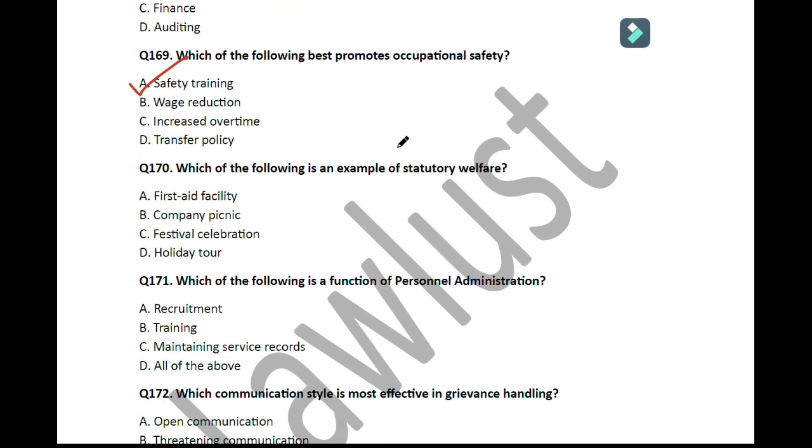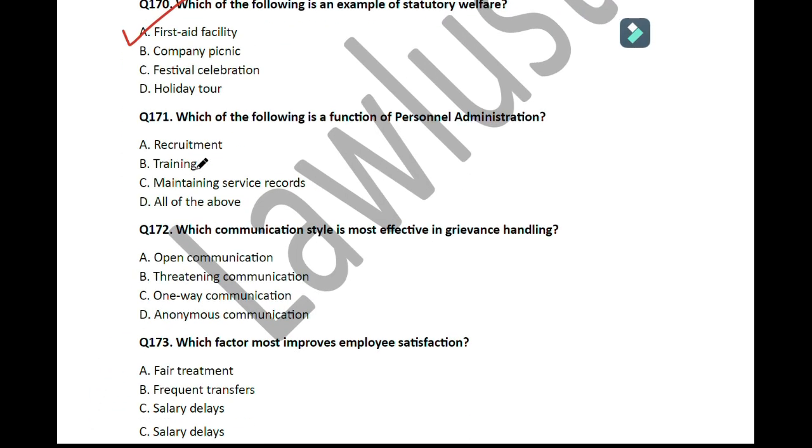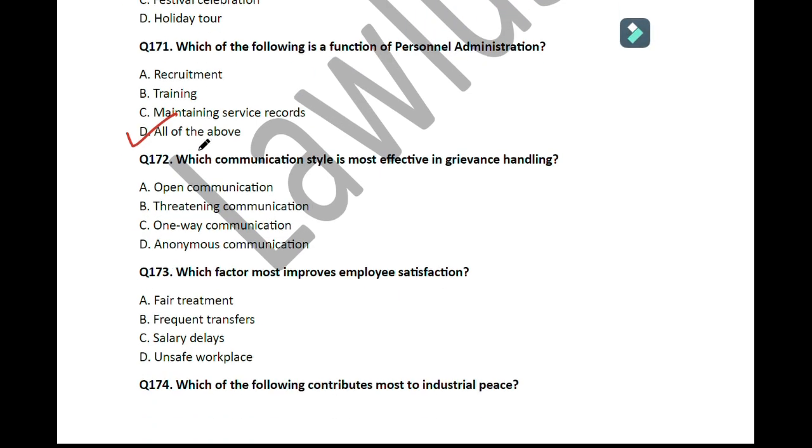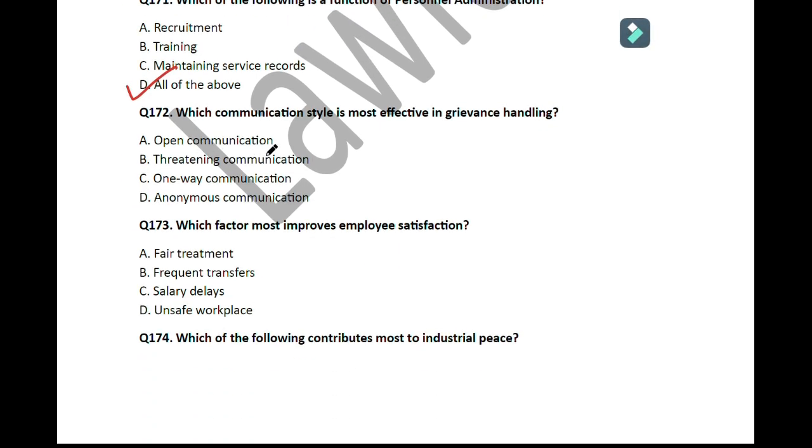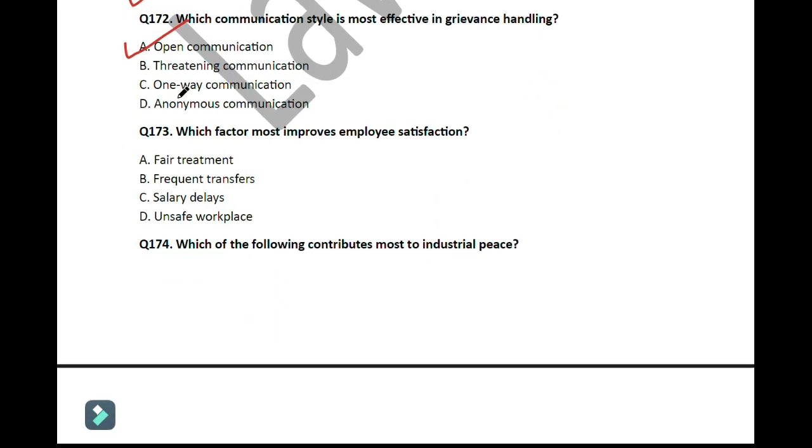Question number 170. Which of the following is an example of statutory welfare? So here the correct answer is option number A, that is first aid facility. So move on to the next question. Question number 171. Which of the following is a function of personnel administration? So here the correct answer is option number D, all of the above. Move on to the next question. Which communication style is most effective in grievance handling? So here the correct answer is open communication. So move on to the next question.